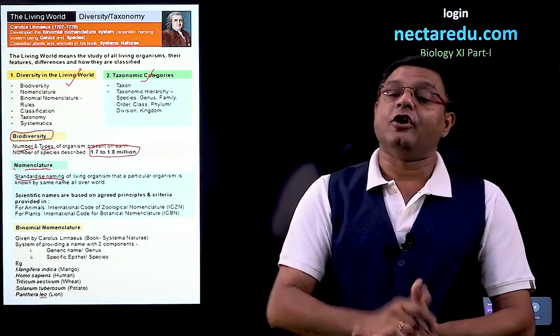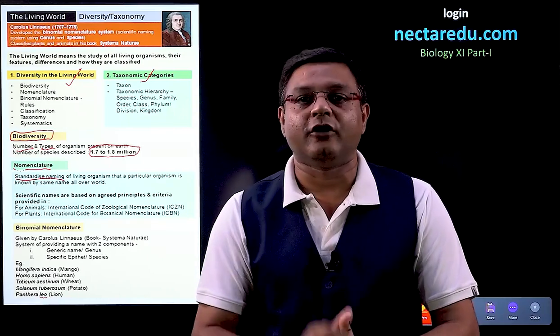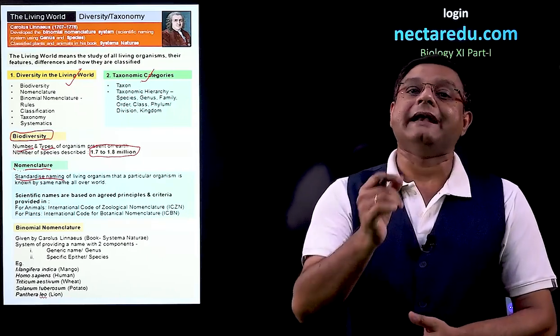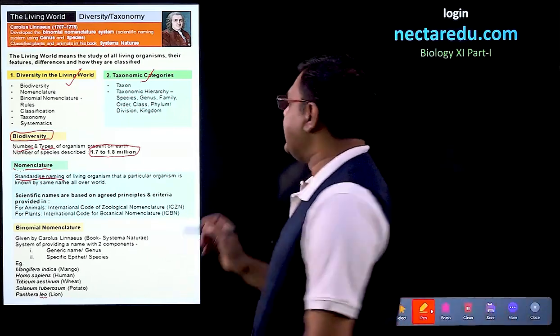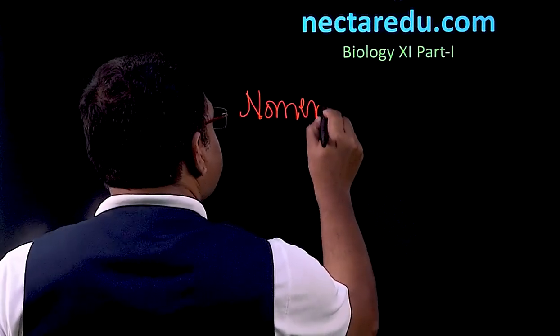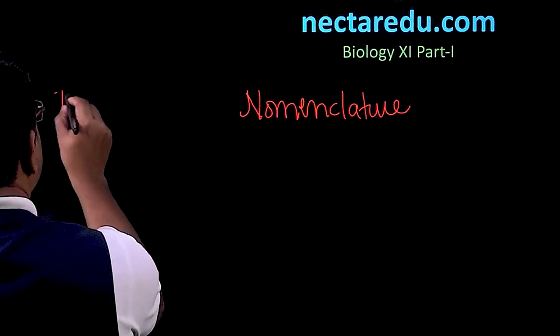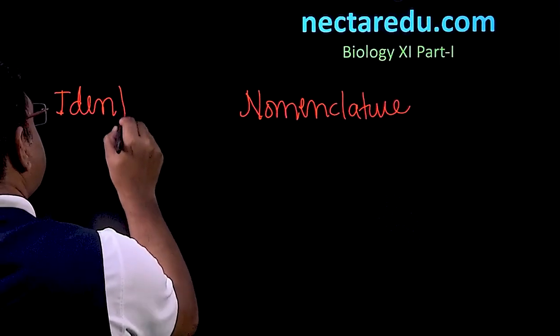Now, before nomenclature, what are the things that have to be done? We have to identify the organism.